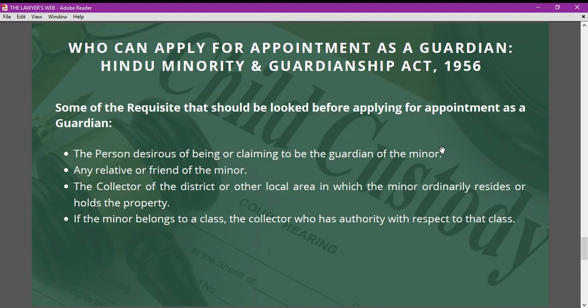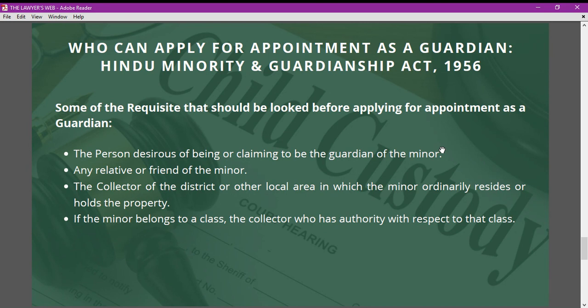Now, if we talk about who can apply for appointment as a guardian under Hindu Minority and Guardianship Act 1956, there are some requisites that need to be looked at before applying for appointment as a guardian, and who can apply for the guardian. Now, the very first talks about the intention, that desire of claiming or being appointed as a guardian of the minor. This intention and desire is very important to be appointed as a guardian of the minor. If this is not there, he cannot be appointed as a guardian under the Hindu Minority and Guardianship Act.